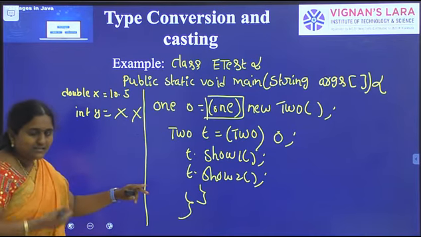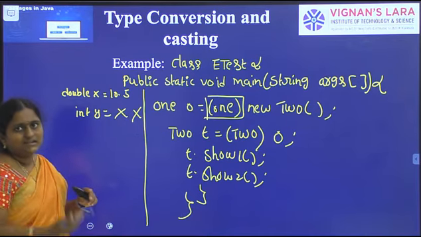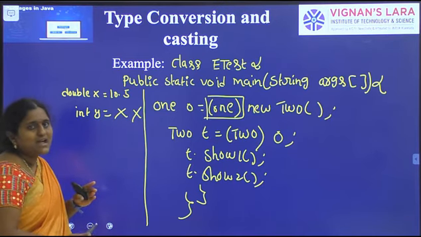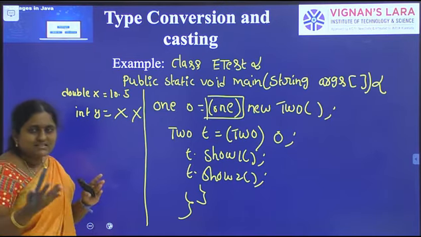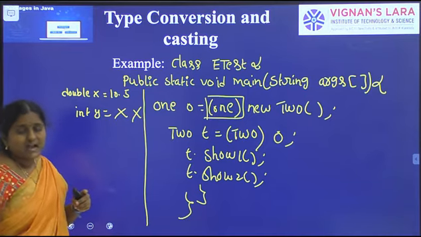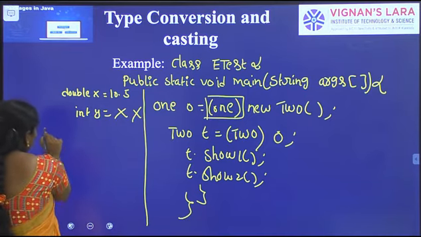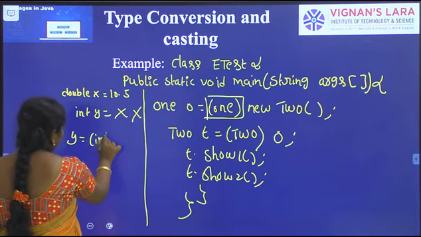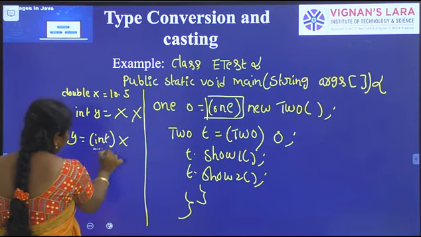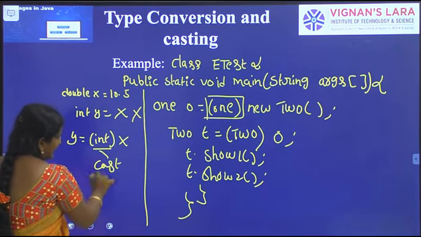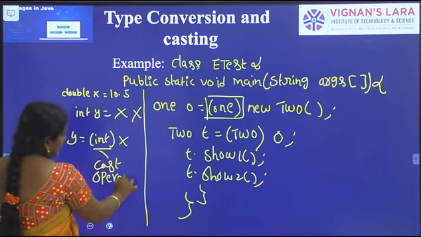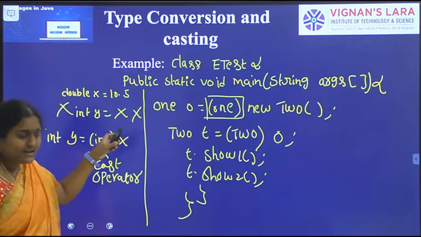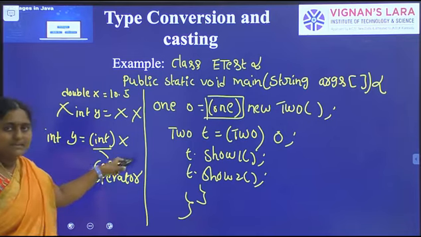So we explicitly typecast. The thumb rule is applicable on both sides: the left hand side and right hand side should be the same data type or not. Otherwise, at the time of compilation it leads to an error. So here we explicitly typecast: int y equal to (int) x. This is the cast operator.